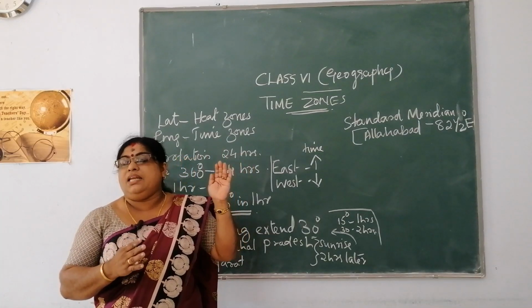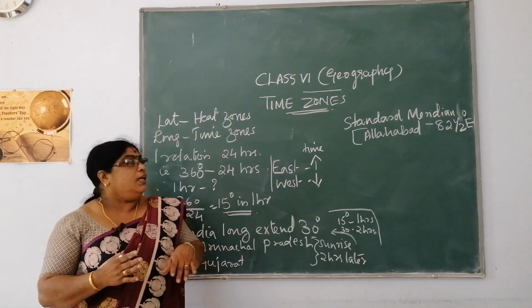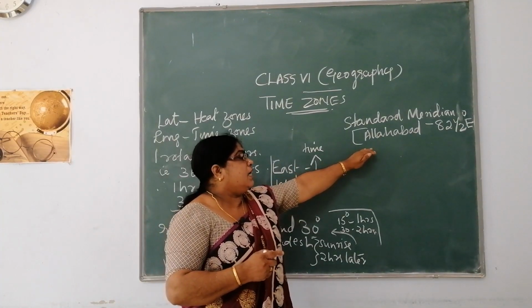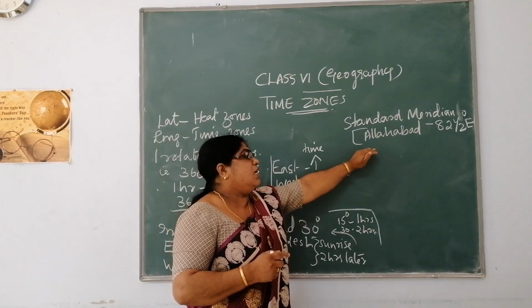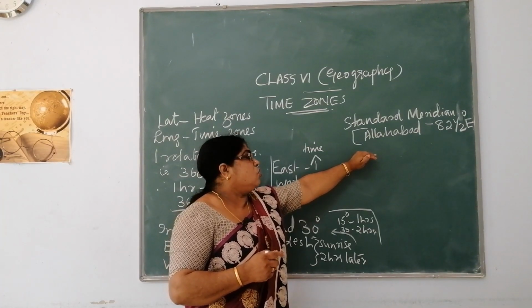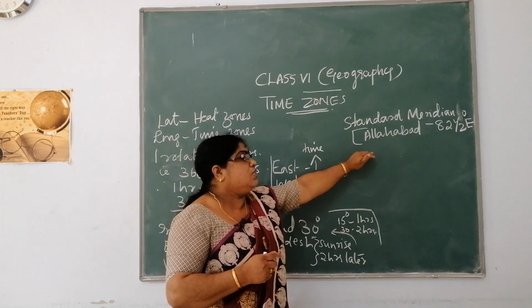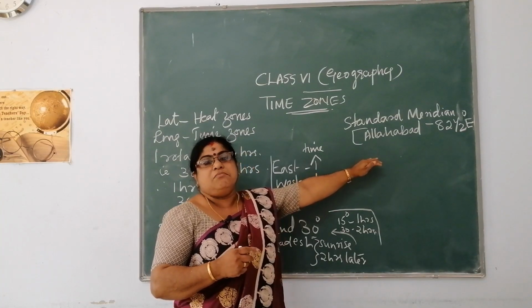This meridian is chosen in order to avoid confusion, and this standard meridian runs through Allahabad. It is according to this that we calculate time in India.